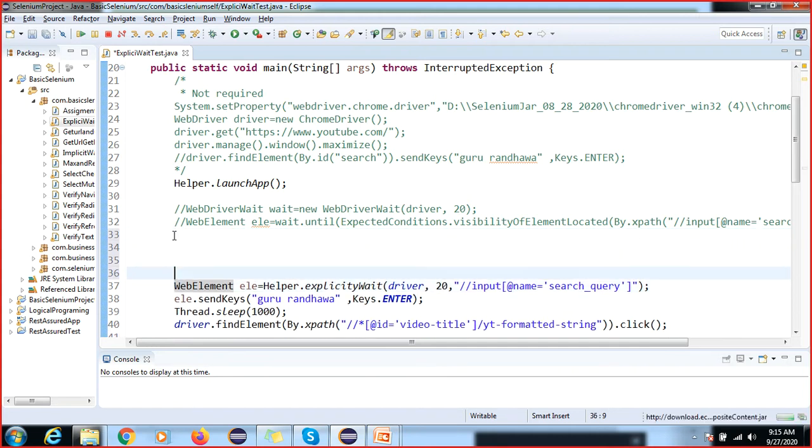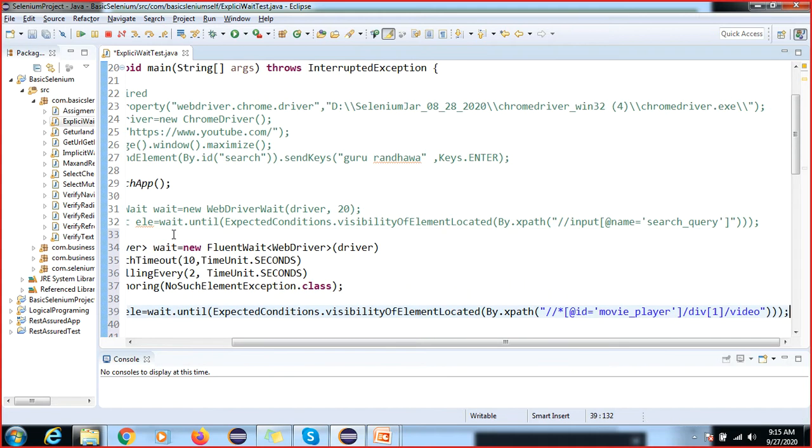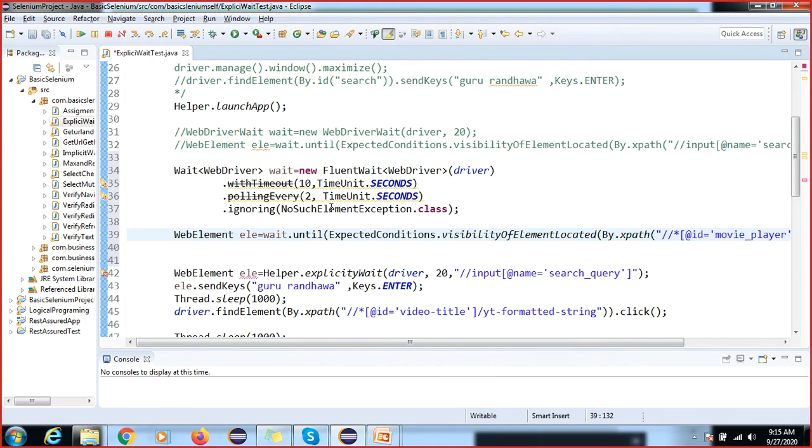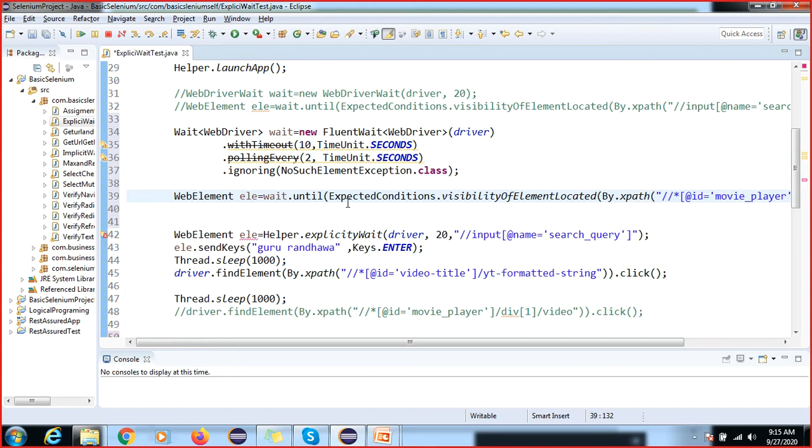Let me check this. I think the exception we are getting here only, even if I change this code.